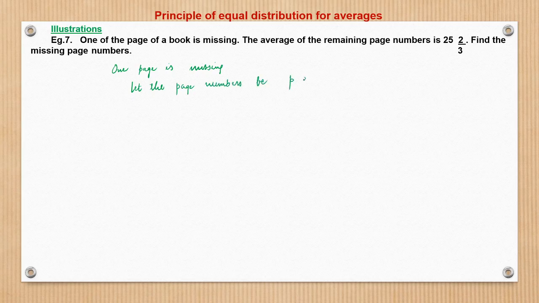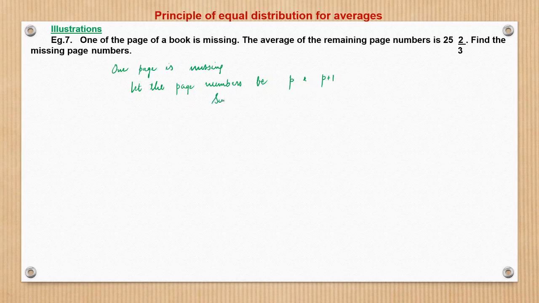Numbers be p and p plus 1, right? So one of the pages of a book is missing. The average of the remaining page numbers is 25 whole 2/3. So let these missing page numbers be p and p plus 1. So what is the sum of these two?